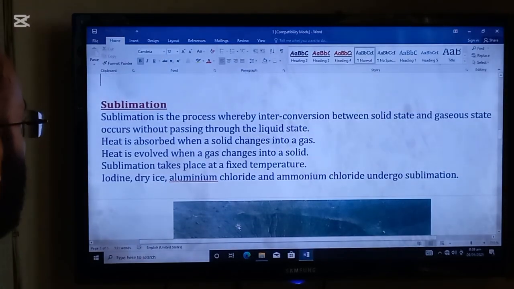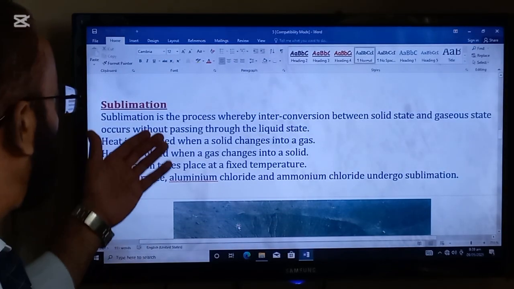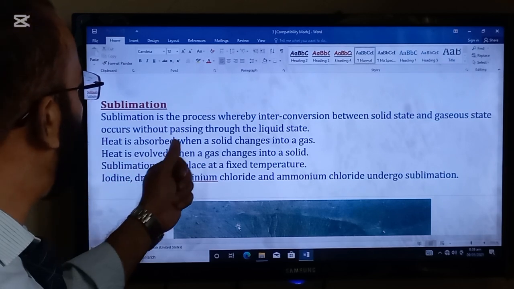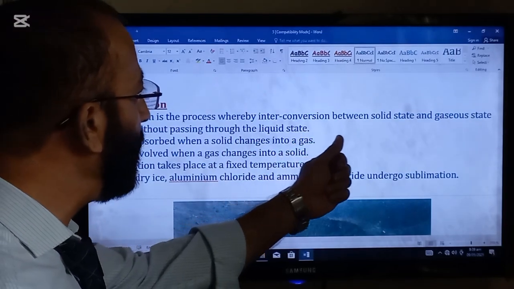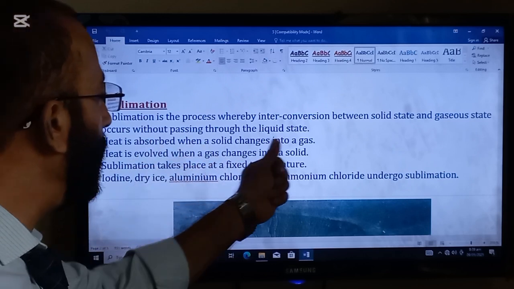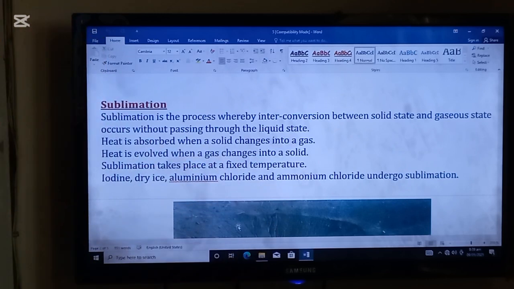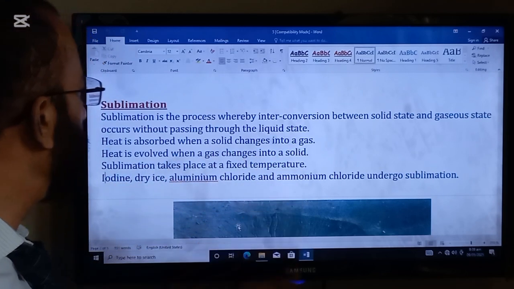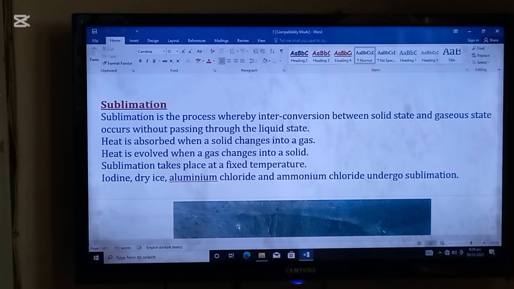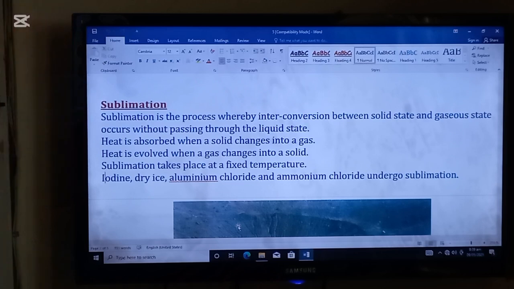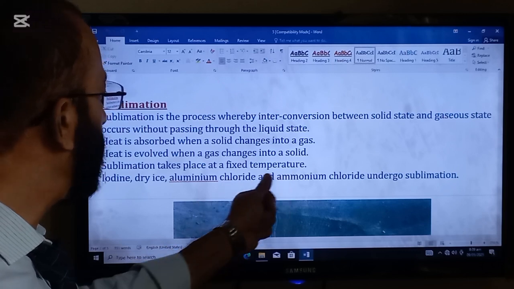Next topic which we are going to read in the lecture is sublimation. Sublimation is the process whereby interconversion between the solid state and gaseous state occurs without passing through the liquid state. Heat is absorbed when a solid changes into a gas. Heat is evolved when a gas changes into a solid. Sublimation takes place at a fixed temperature.